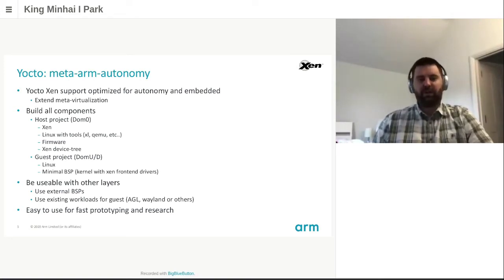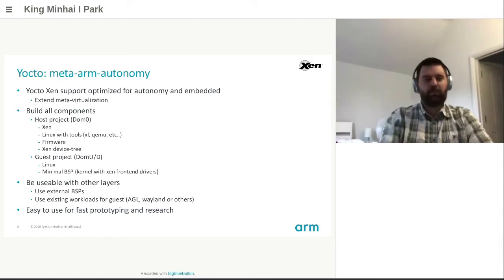The host projects are also generating a modified device tree containing the entries required to start Xen and Dom0 on ARM by adding the required entries in the board DTB produced by Yocto. This device tree allows to easily boot Xen and Dom0 on U-Boot-based boards. Guest projects are used to build DomUs or DomDs.